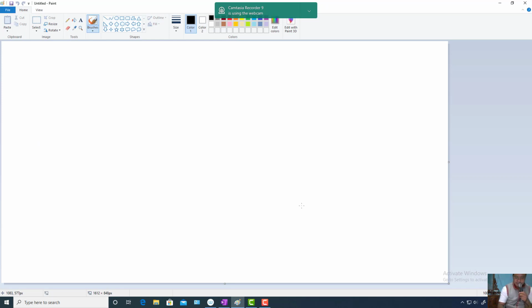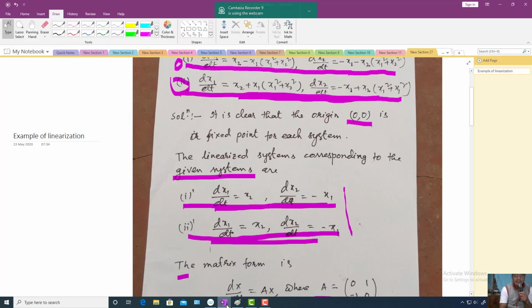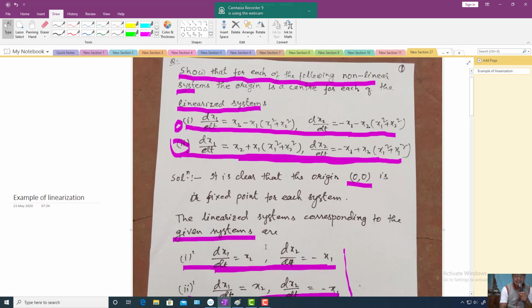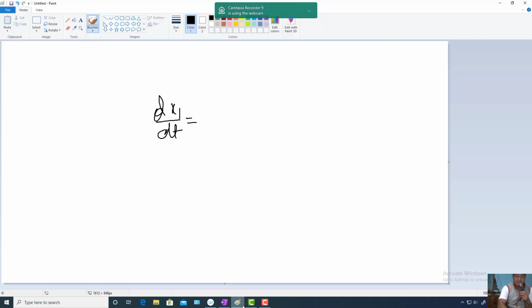So the given system is dx1 by dt equal to x2 minus x1 times (x1 square plus x2 square).